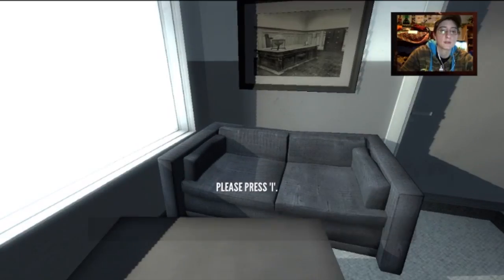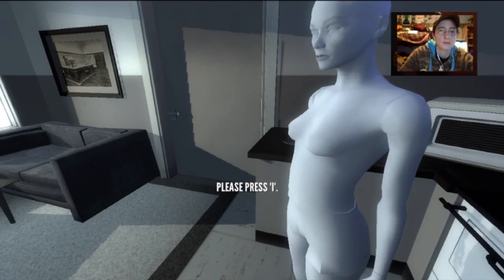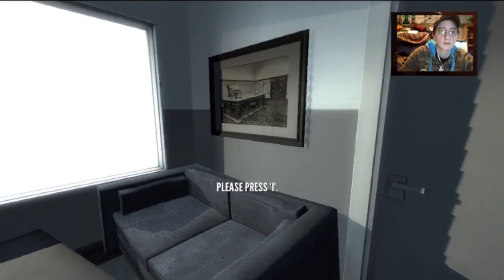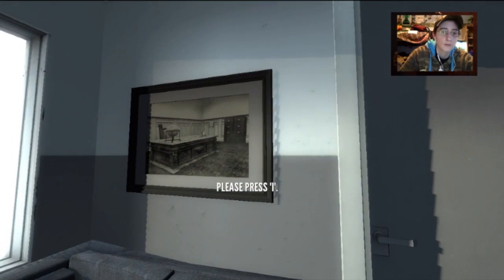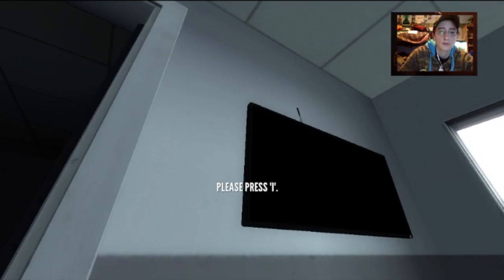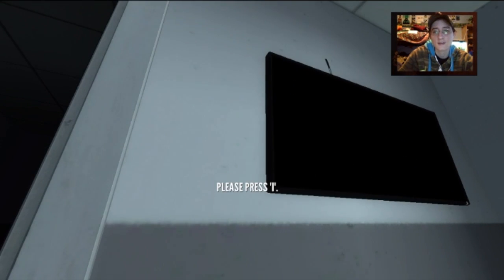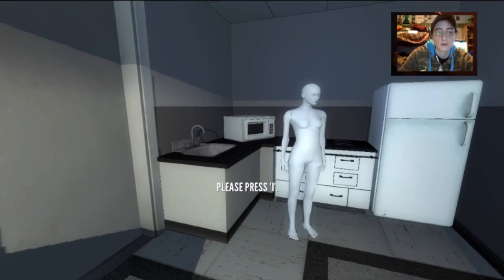What is this? Press I? Or is that an I or an L? I don't know if that's capitalized. I literally can't go anywhere. Why do I have a sketch of an office? Is that an antenna on a flat screen TV, or is that just a weird glitch? Clearly I have to keep doing this.